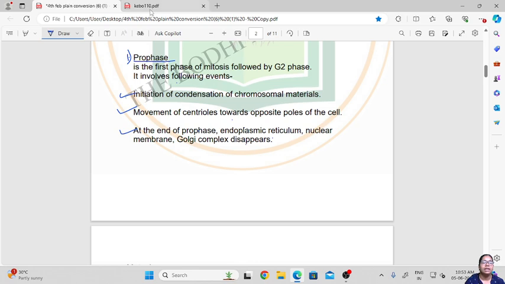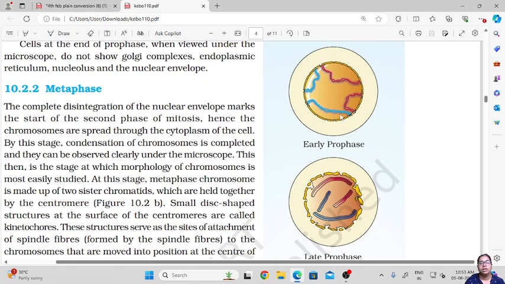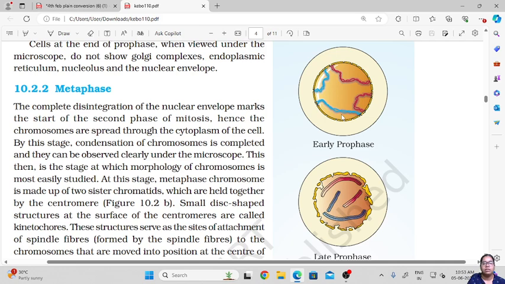Over here we can see a cell with the nucleus, and inside the nucleus is the nuclear material. This is about early prophase.